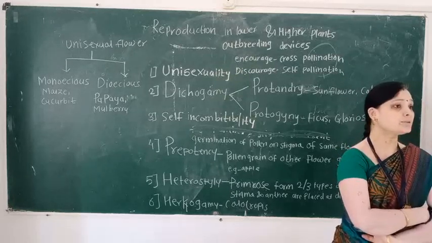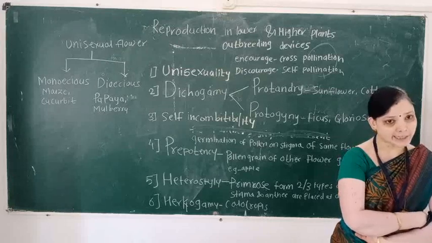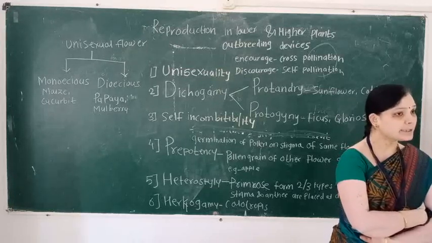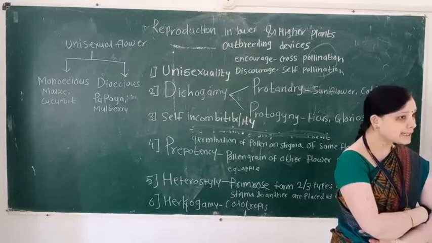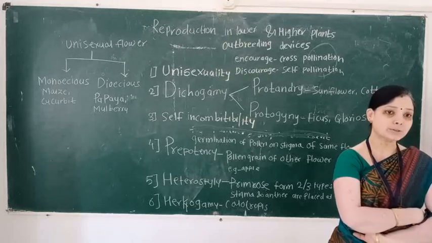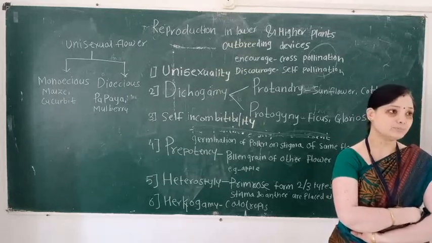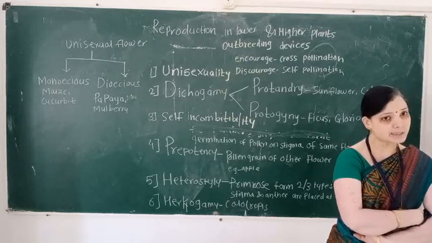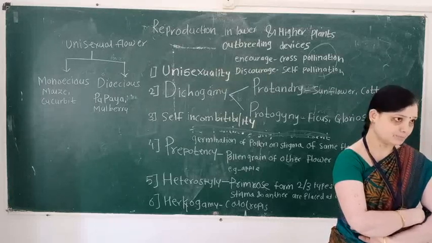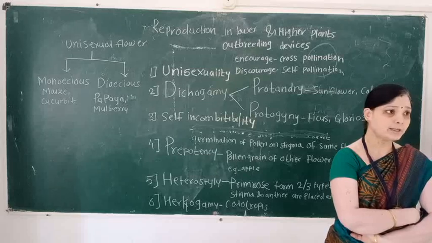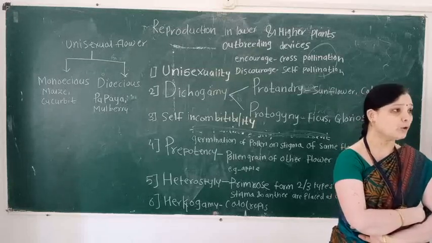Pollination means the transfer of pollen grain from anther to receptive stigma of the same flower or another flower of the same plant body, or another plant body of the same species or another species. This process is known as pollination.